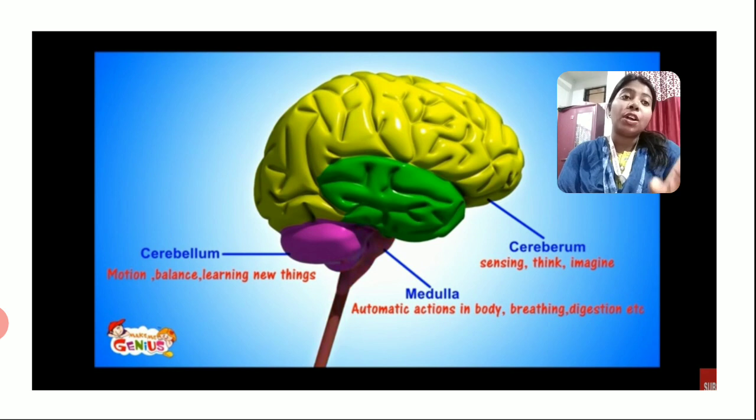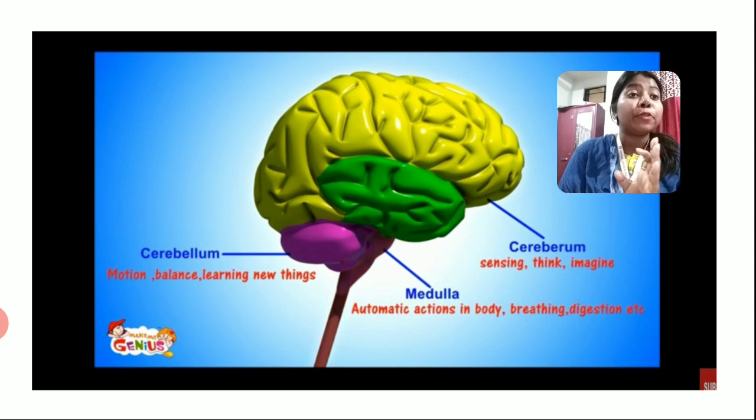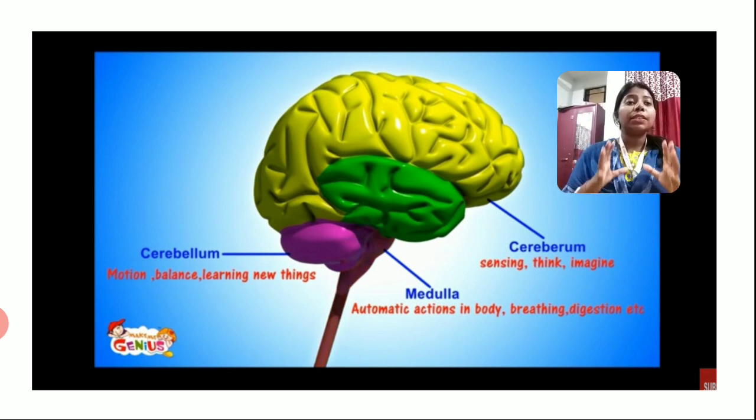So our spinal cord is attached to the medulla itself. Clear? Our medulla is responsible for all automatic actions in the body, that means all involuntary actions. Now what are involuntary actions? They are the processes which go on by themselves inside our body, which are not under our control. For example, your digestion and your breathing. So the medulla is responsible for that part.